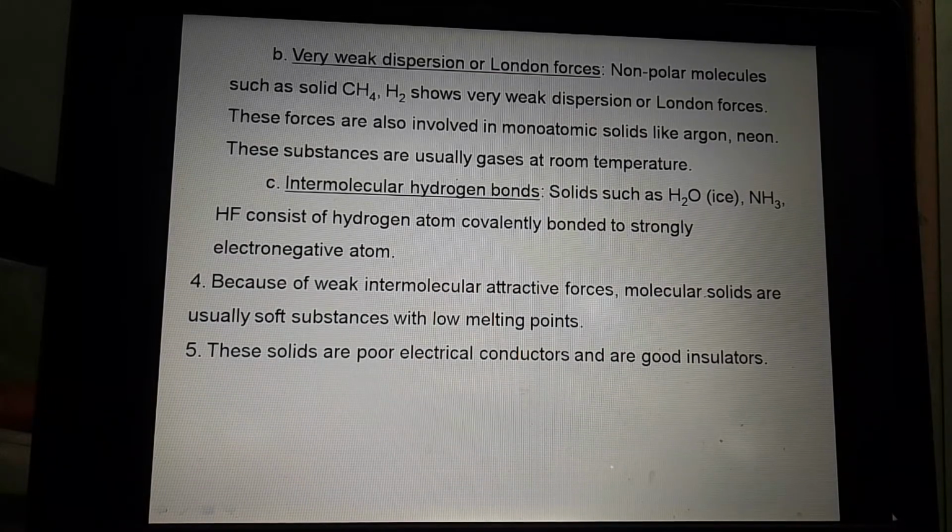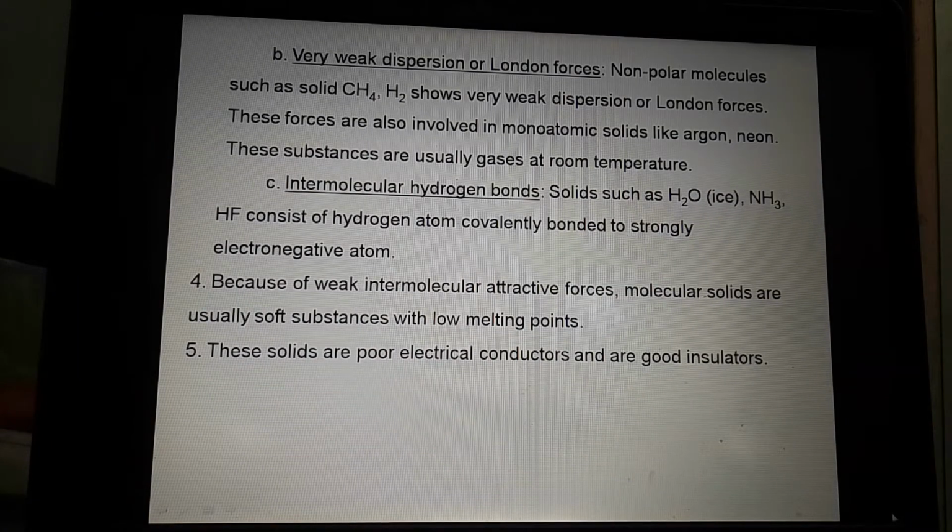In case of ammonia, nitrogen, and in case of hydrogen fluoride, fluorine is the more electronegative atom. Thus in all these three structures, we see hydrogen is bonded with an electronegative atom, and this is the main characteristic of the formation of hydrogen bond.